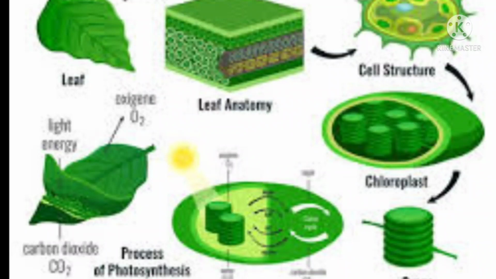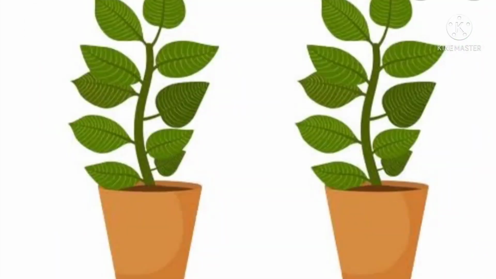To know the importance of light in photosynthesis, let us do a small activity. Now we recall them.